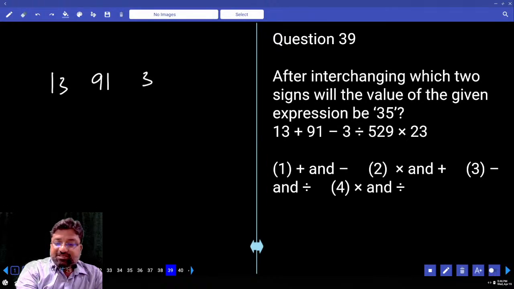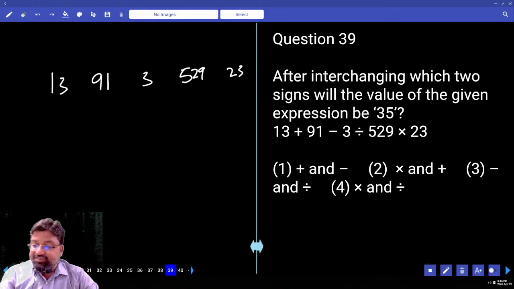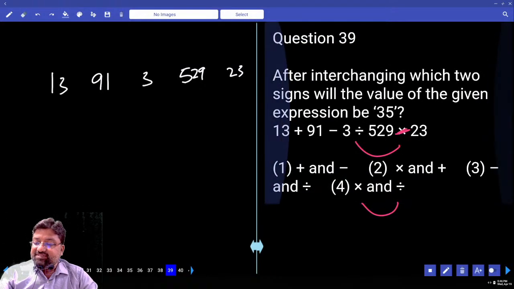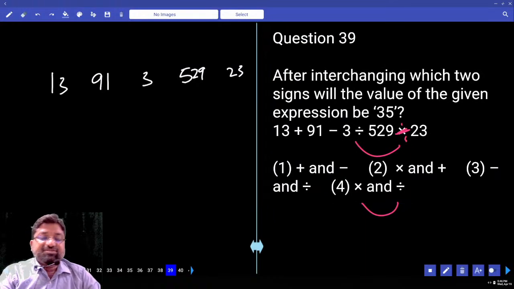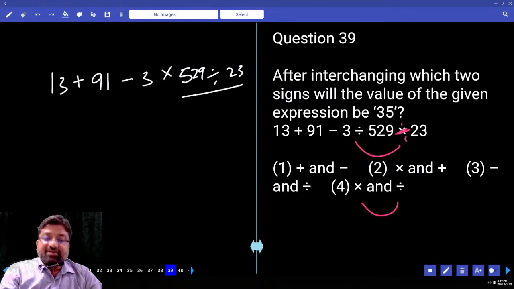Shall we go with the last option? We'll start from the last option. What are you supposed to interchange? Into and divided by. If this is divided by 529, is it divisible by 23? Yes. This is division, this is into, minus, plus. So 529 divided by 23 is how much? 23.